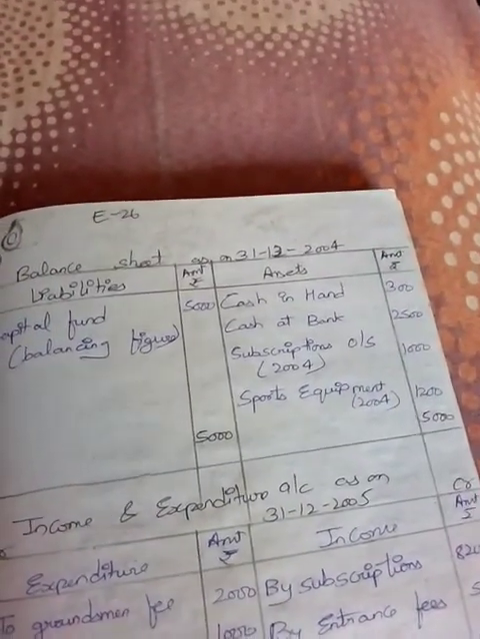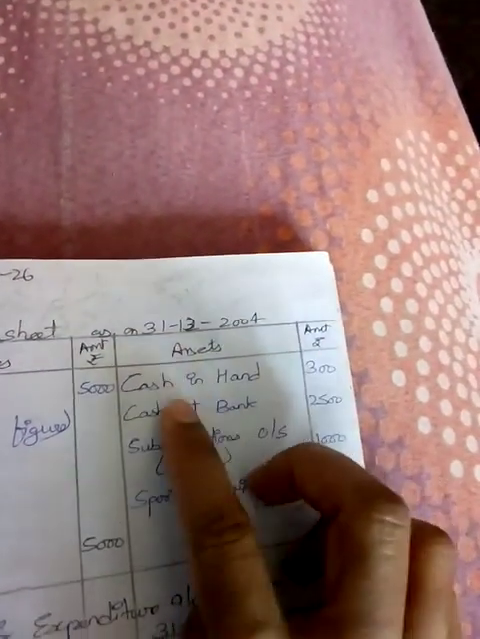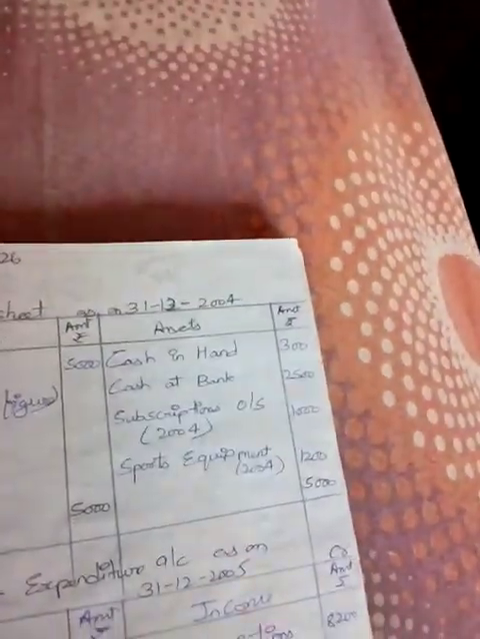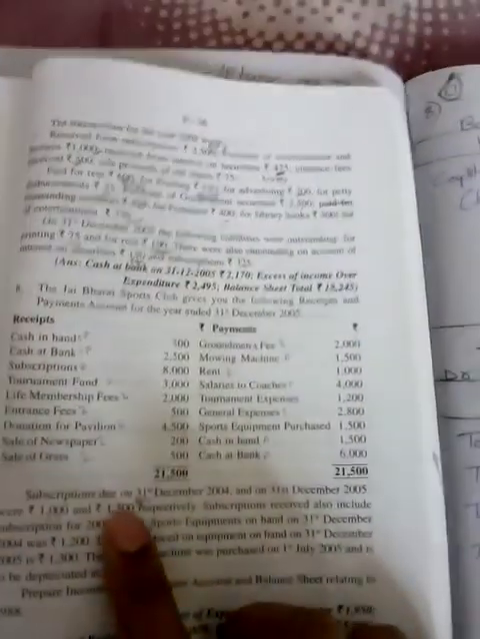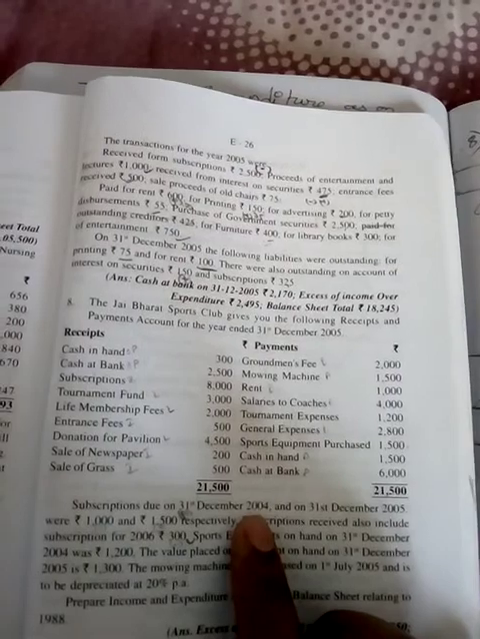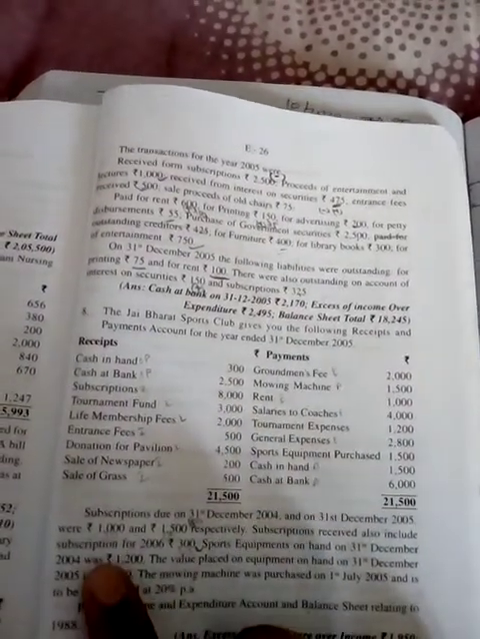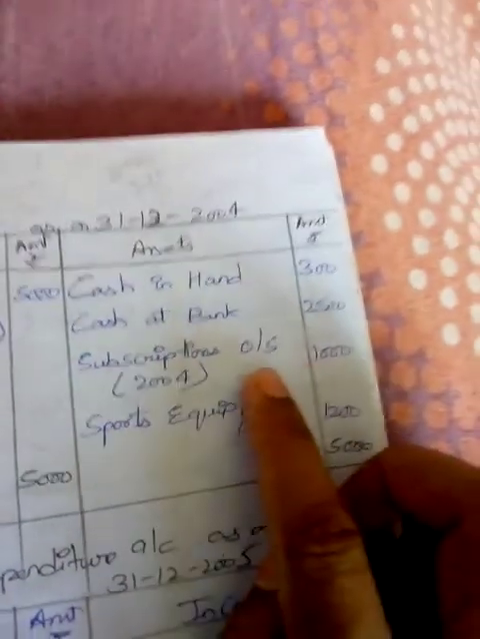As cash in hand and cash at bank are both given in the receipts, we have taken cash in hand and cash at bank as assets in the opening balance sheet. Next, in the additional information, subscriptions due on 31st December 2004 will be taken as outstanding subscriptions, an asset.